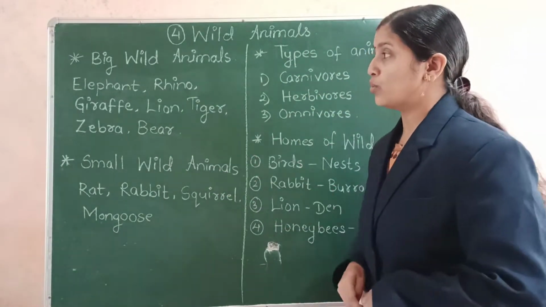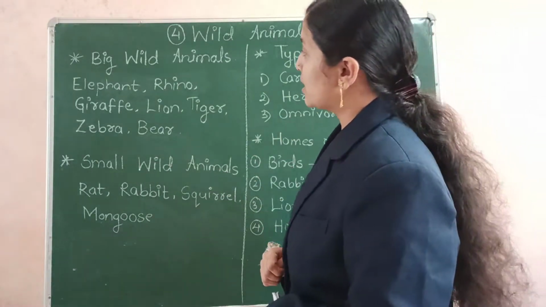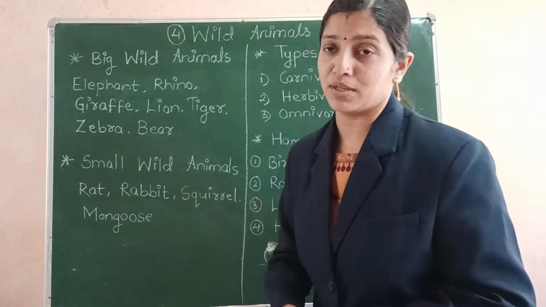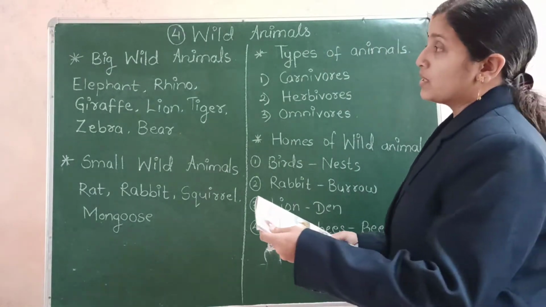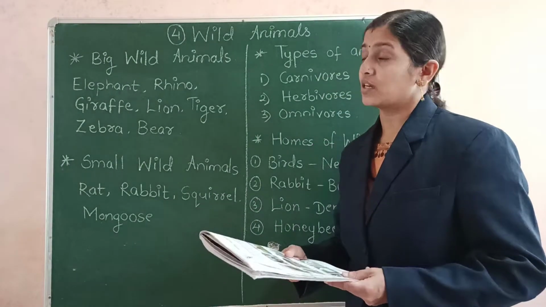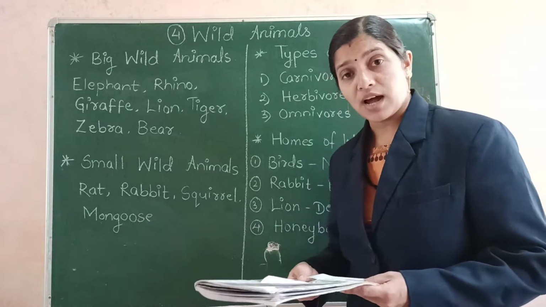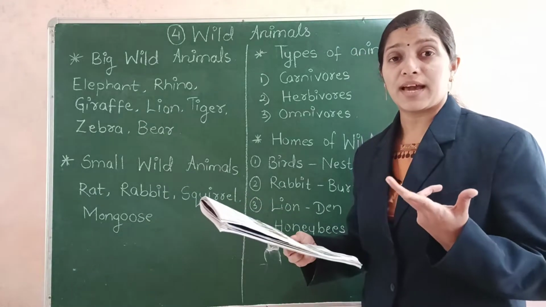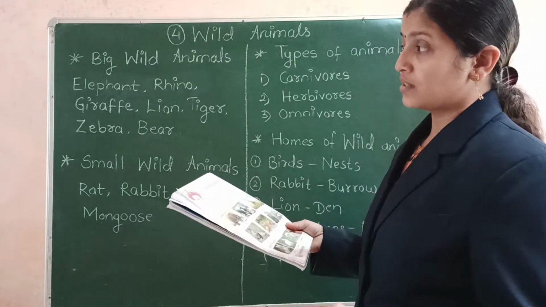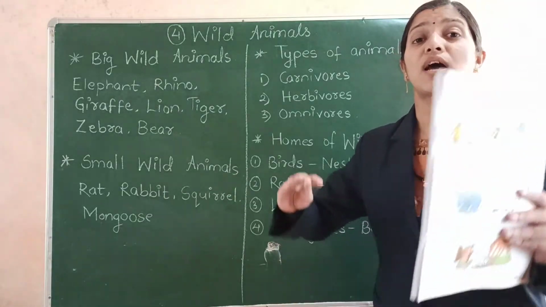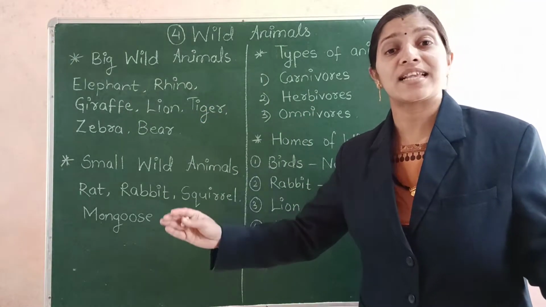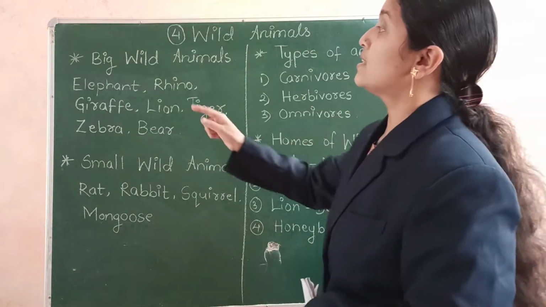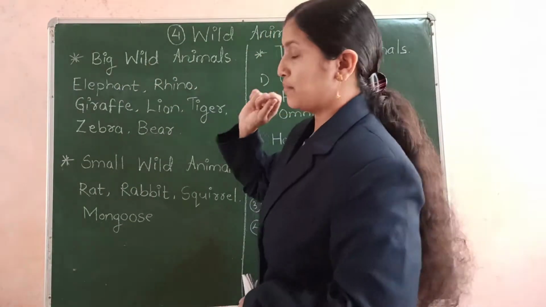So here on the board I have written some of the names of the big wild animals and small wild animals. So we know that the animals like elephant, rhino, then we have giraffe, zebra, lion, tiger, we have deers, we have yaks. Yes, so all these animals are big in size. Their size is very big. So they are called big wild animals.